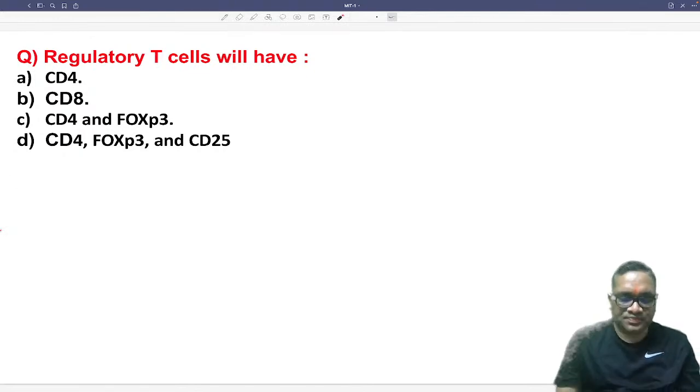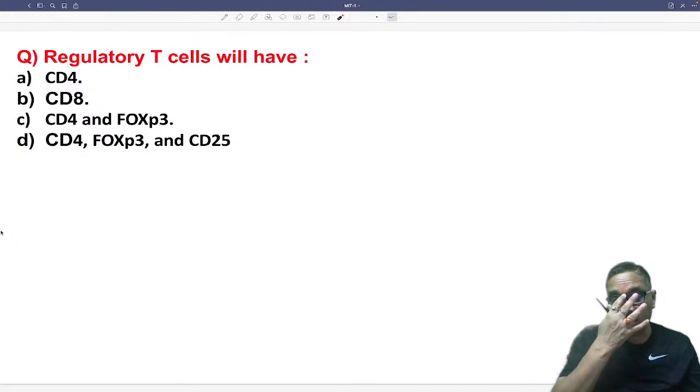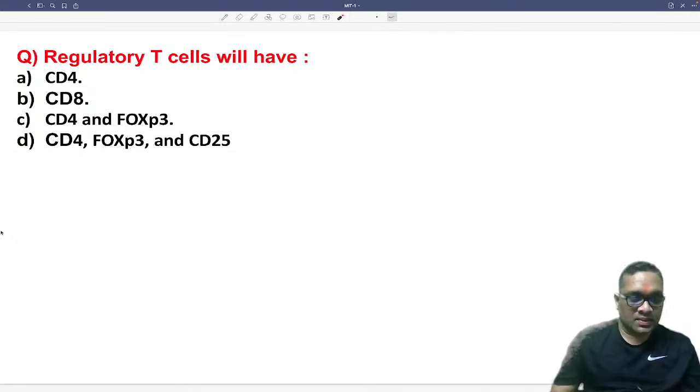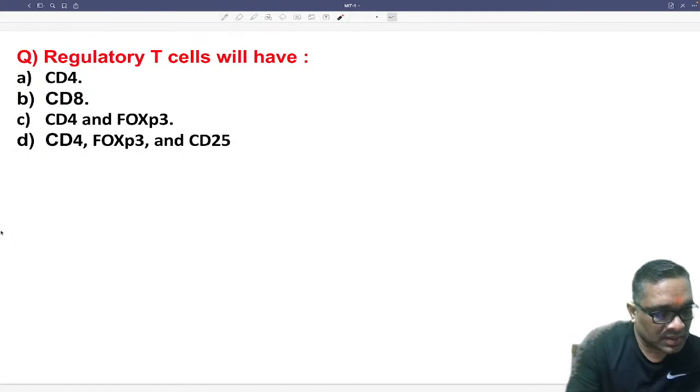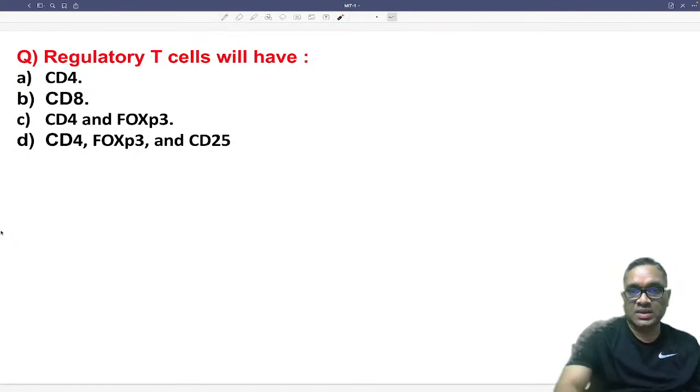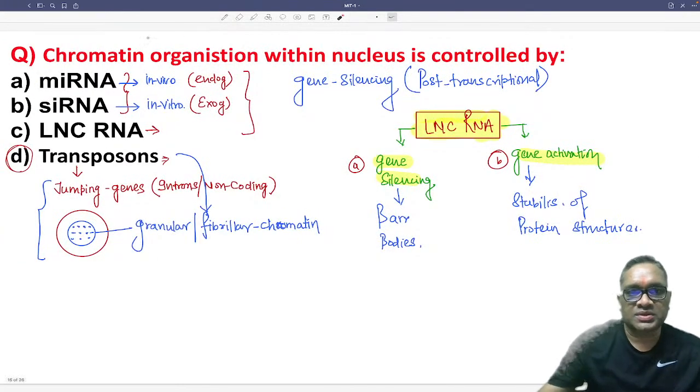Piwi-interacting RNA, or piRNA, is the most abundant RNA, and they inhibit transposons. They inhibit transposons and they help in spermatogenesis also. So I'm just coming back because one question was there.